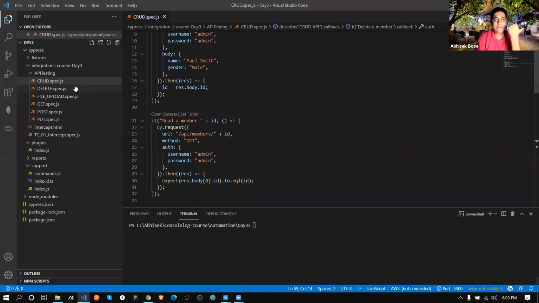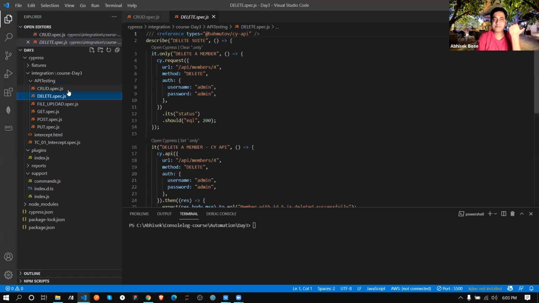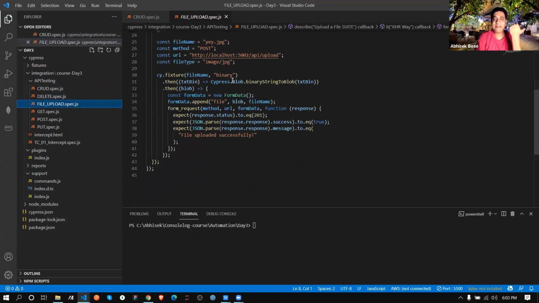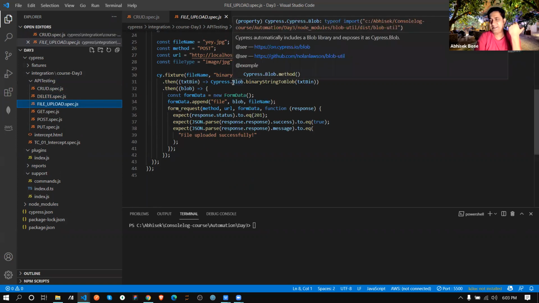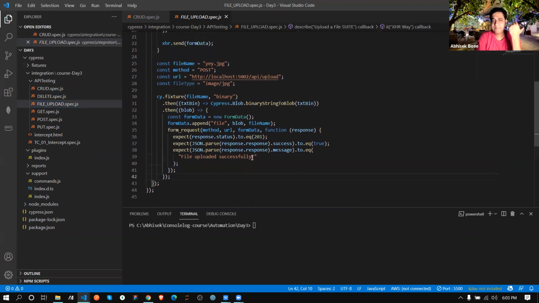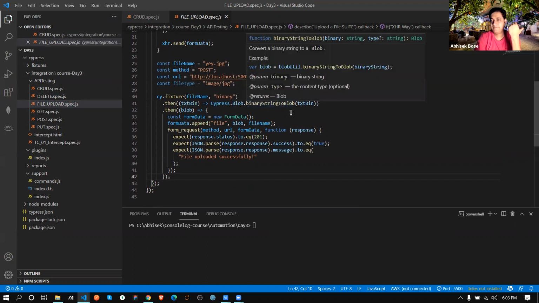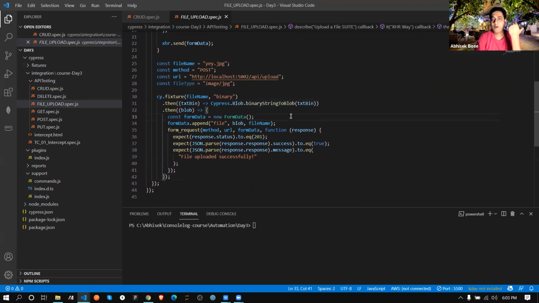Okay, I'm not explaining the other files because this is the same for delete. This is file upload, which we already checked, but this is a little bit of a different type. Here we are converting a binary string to a blob. Does anyone know blob?